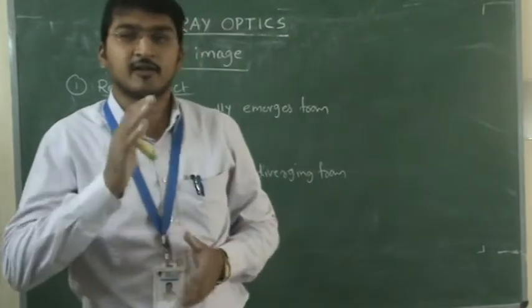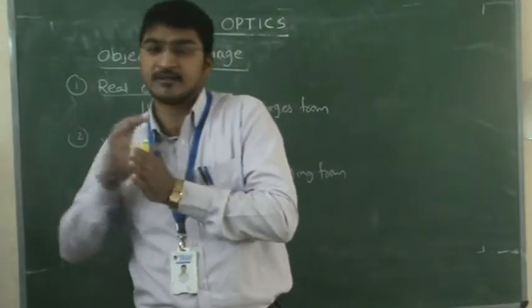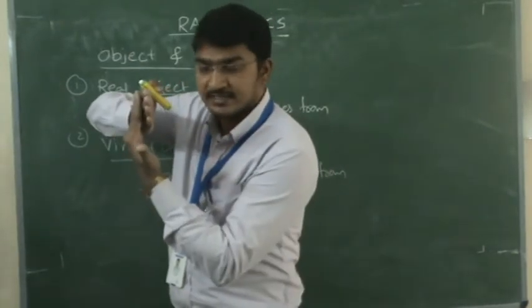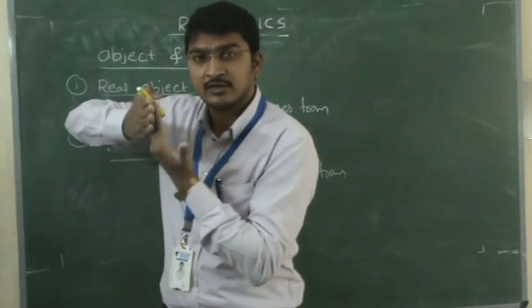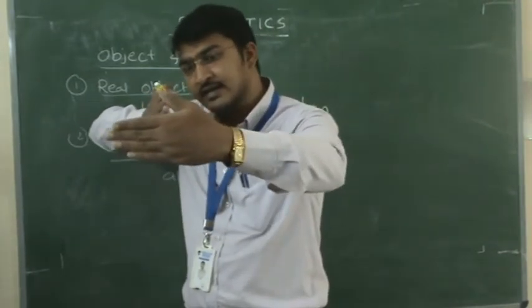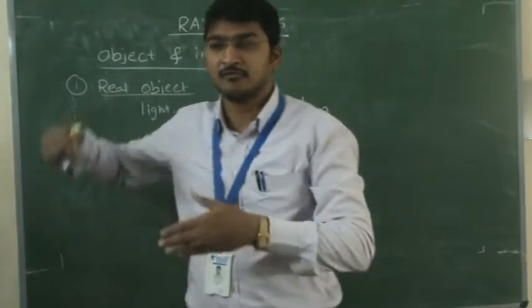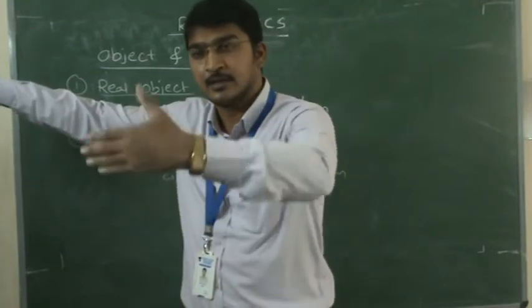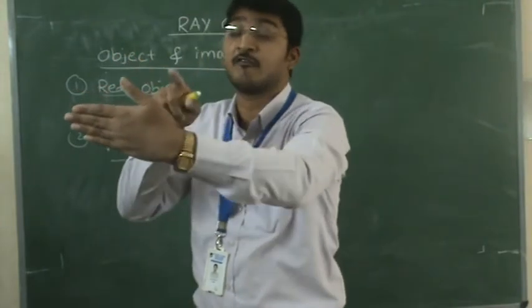Otherwise, I'll give one example. There is a wall. You are standing on one side of the wall, and another person is on the other side who wants to see you. What will he do? He has to use a reflecting surface like a mirror. If he holds a mirror exactly at the end of the wall, he can see the other side. Where you are, on the other side of the wall, you are the real object. But what he sees is your image, and for him that image is a virtual object.